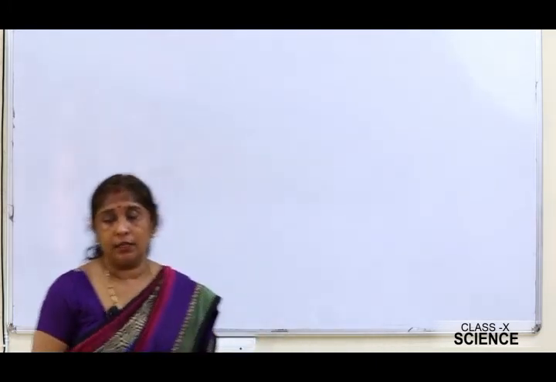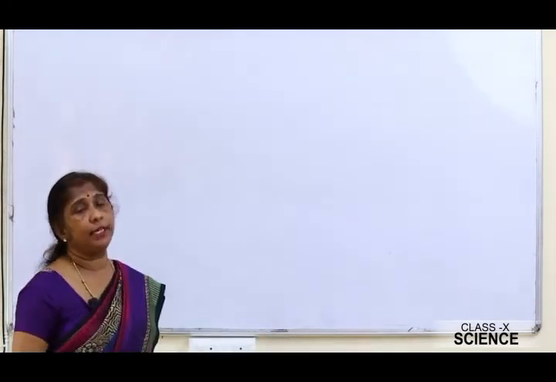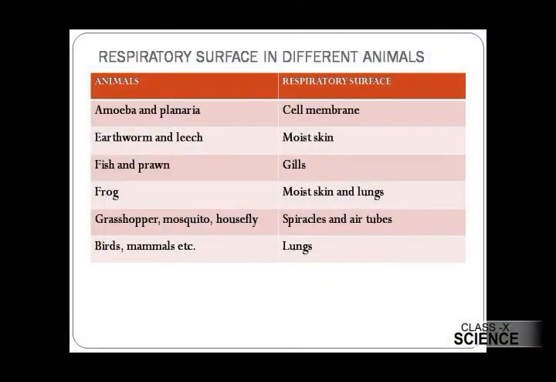Now let us see the respiratory surfaces in different animals. For example, amoeba and planaria: the respiratory surface is the cell membrane. Earthworm and leech: moist skin. Fish and prawn: gills. For frog: moist skin and lungs. For grasshopper, mosquito, housefly: spiracles and air tubes. For birds and mammals: lungs. So these are the different respiratory surfaces in different animals.